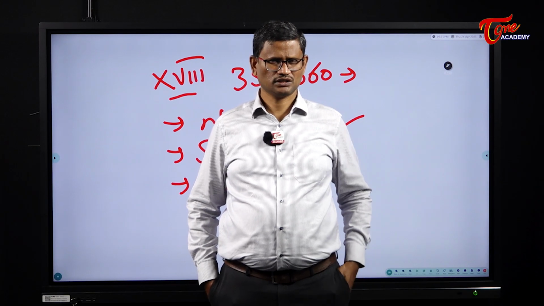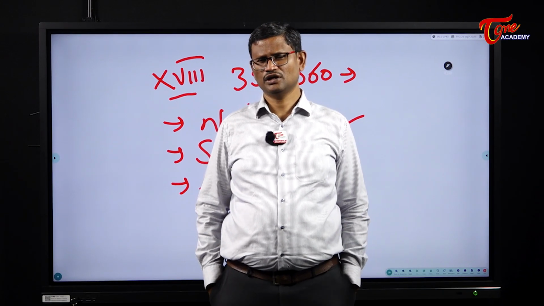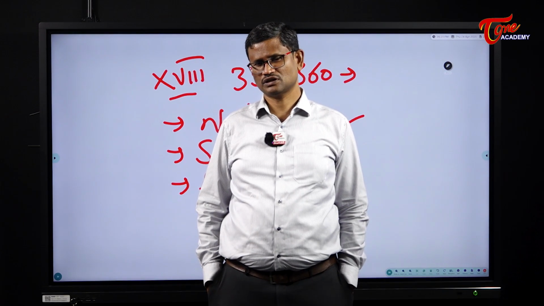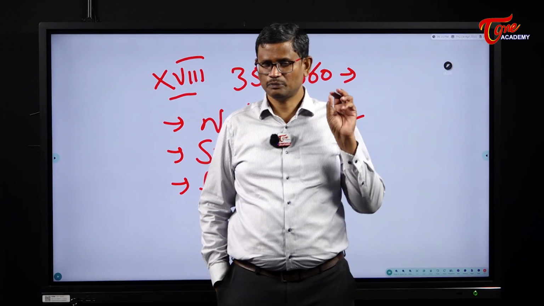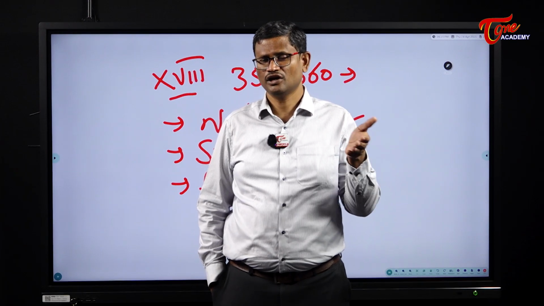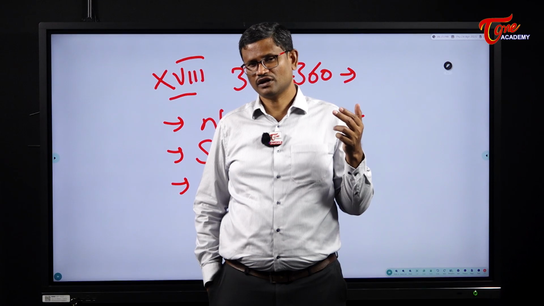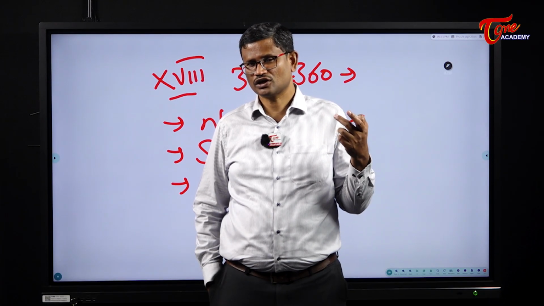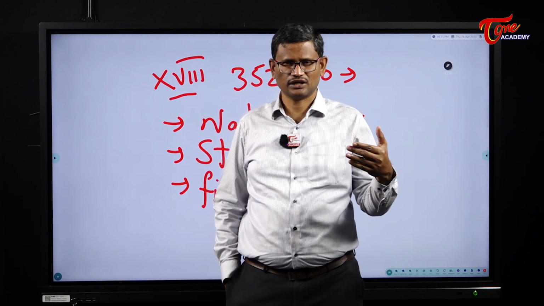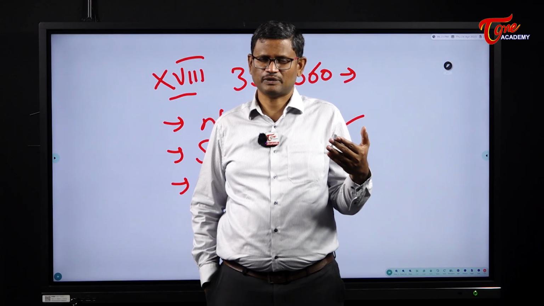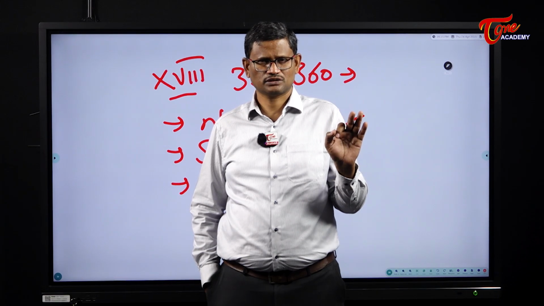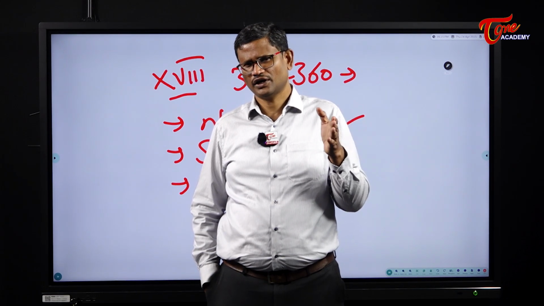Then, once national emergency is declared, it can continue in force for a period of 6 months. After every 6 months, Parliament shall give approval. So repeated parliamentary approval every 6 months is again one more requirement. This was again added by the 44th Amendment. Earlier, if a national emergency is declared once, it can continue for indefinite time. But the present Constitution says once national emergency is declared, it can continue initially for 6 months. If the Parliament approves it, again it will continue for 6 months. So with repeated parliamentary approvals, national emergency can continue for any length of time.